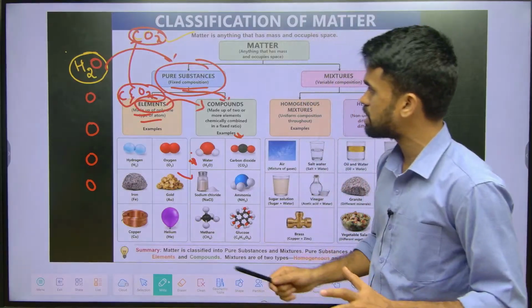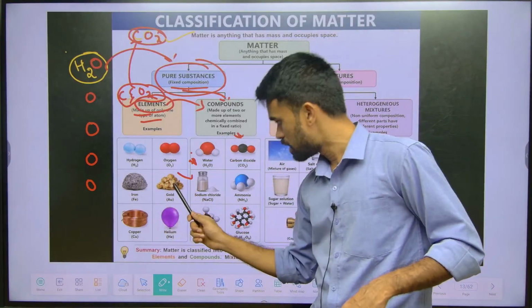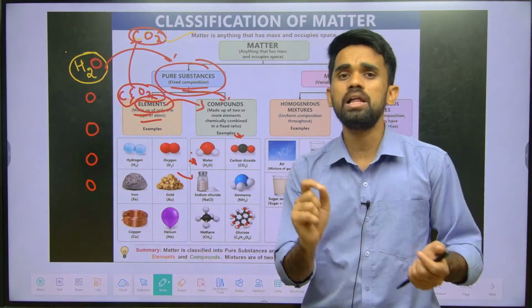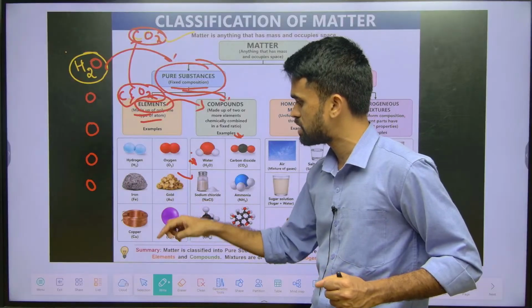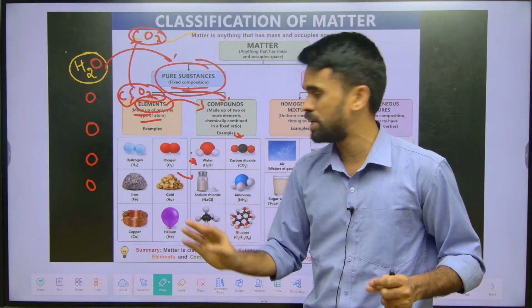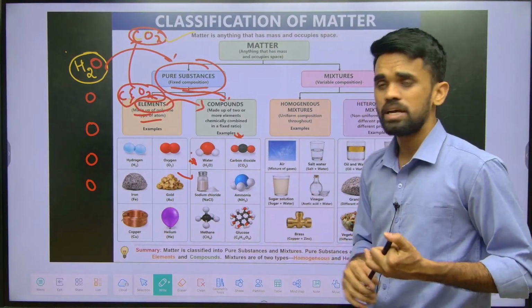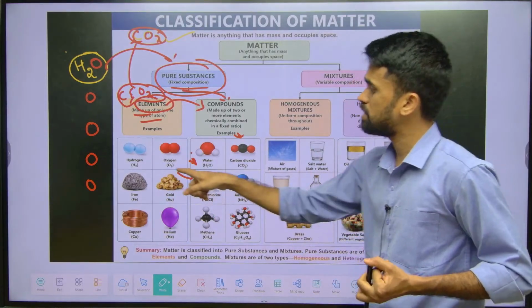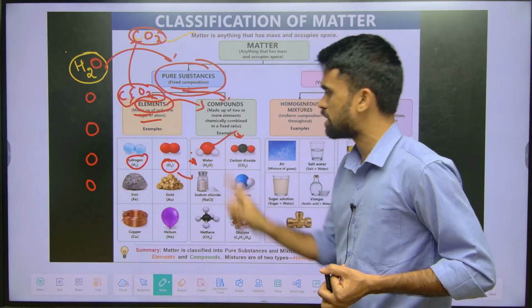Now what are the examples we have here? Hydrogen, oxygen, iron, gold, copper, helium, all these are examples of elements. I told you about further classifications: metals, non-metals, metalloids. When it comes to compounds, hydrogen and oxygen combine to form the water molecule.